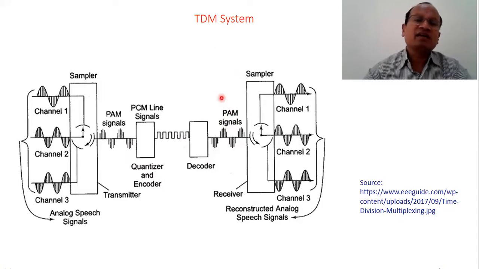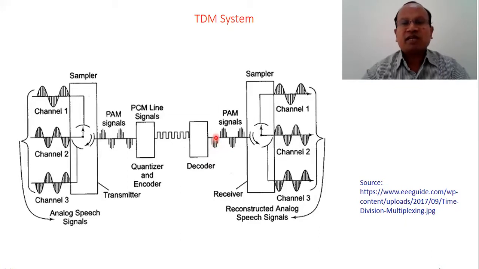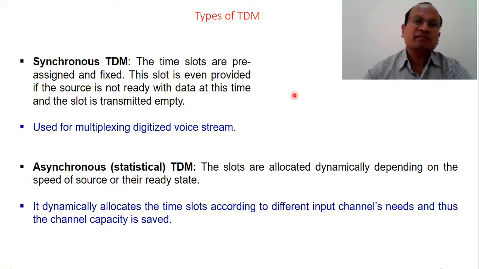This is the receiving end, where we are recovering the signal. The PAM signals are recovered after decoding, because they were passed to the encoder. So first it will be passed to the decoder, then PAM will be generated, and using a sampler we will extract the signals through different channels. So this is a typical block diagram representing how data flows in a TDM system.